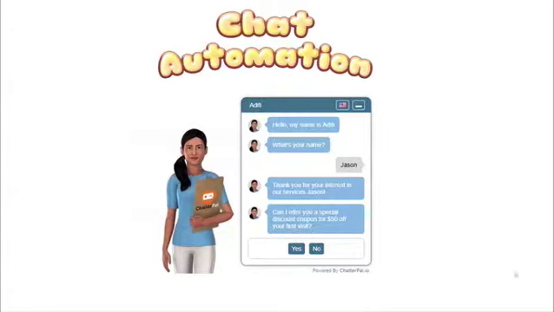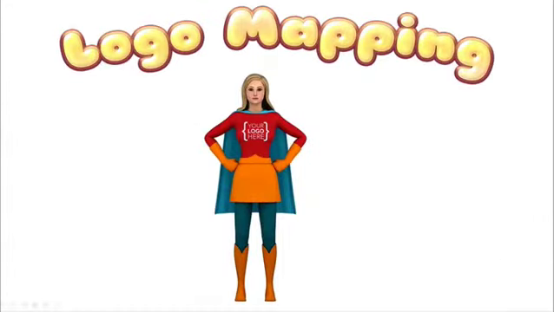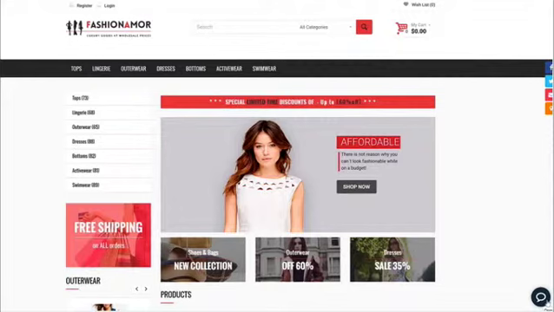One of the coolest features of ChatterPal is the ability to have logo mapping on any 3D avatar or animal avatar, or even for that matter, specific objects that are part of the animated avatar itself, like a bag, or for example, their shirt, or for example, a notepad that they're holding, and that sort of thing. And that is dynamic, meaning even when they're moving around things and they're shaking and so on, it will be adaptive based on their movements. And I'll show you that in just a second. Here's an example of ChatterPal on my e-commerce website.